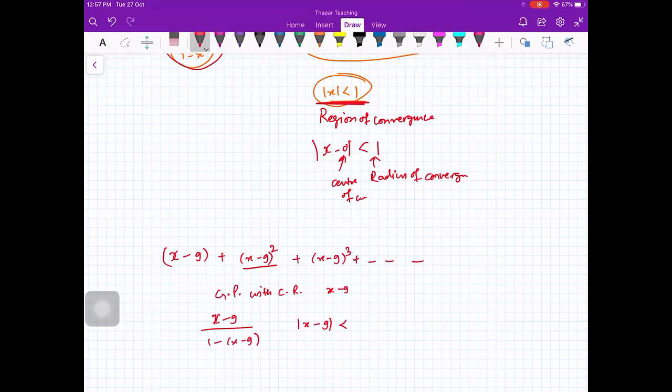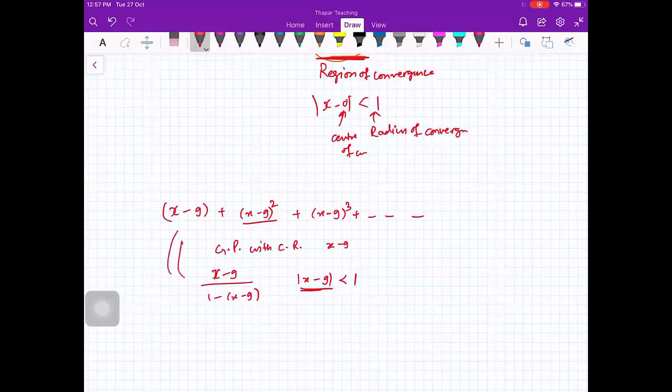So this is true only when mod of x minus 9 is less than 1. So here you see that this sum equals (x minus 9) upon (10 minus x) for |x minus 9| less than 1. So here this 1 is the radius of convergence and 9 is the center of convergence.